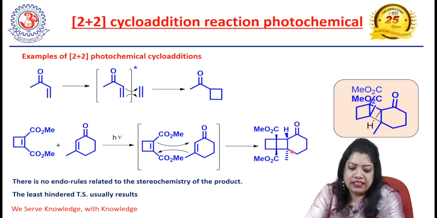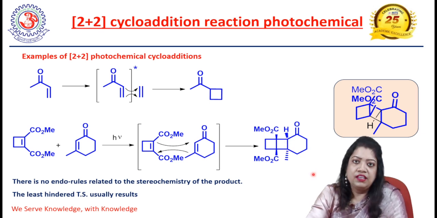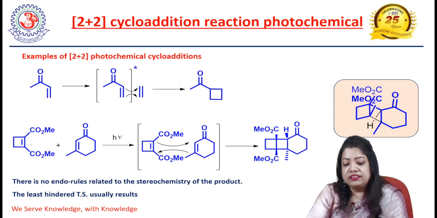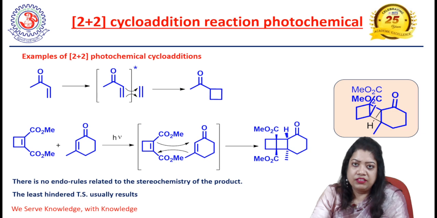Here we will get the thermodynamically more favorable product. That means if we consider this ring junction stereochemistry, we will find that these are trans. This CO2Me and hydrogen, these two groups are trans, and also this CO2Me and methyl group, these two are trans, to get the more favorable stereochemistry. That is, we are expecting the thermodynamically more stable product as the predominant product.